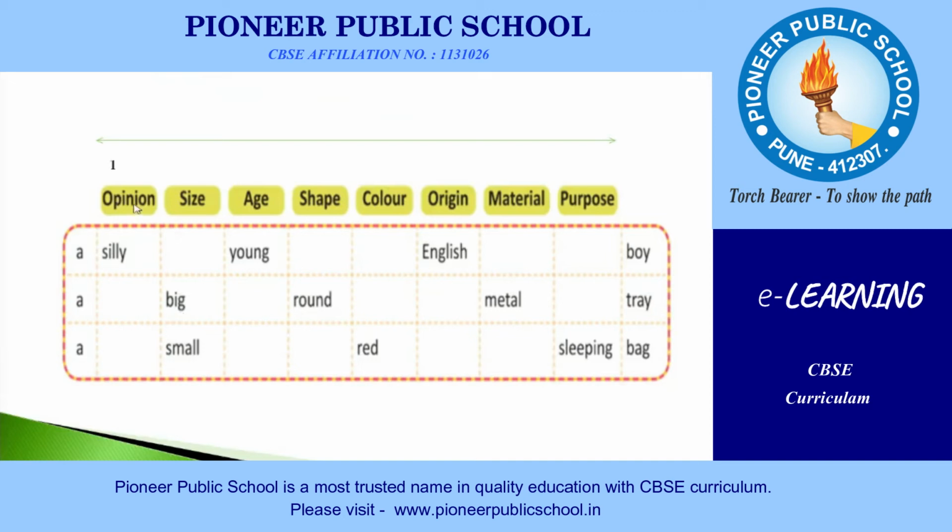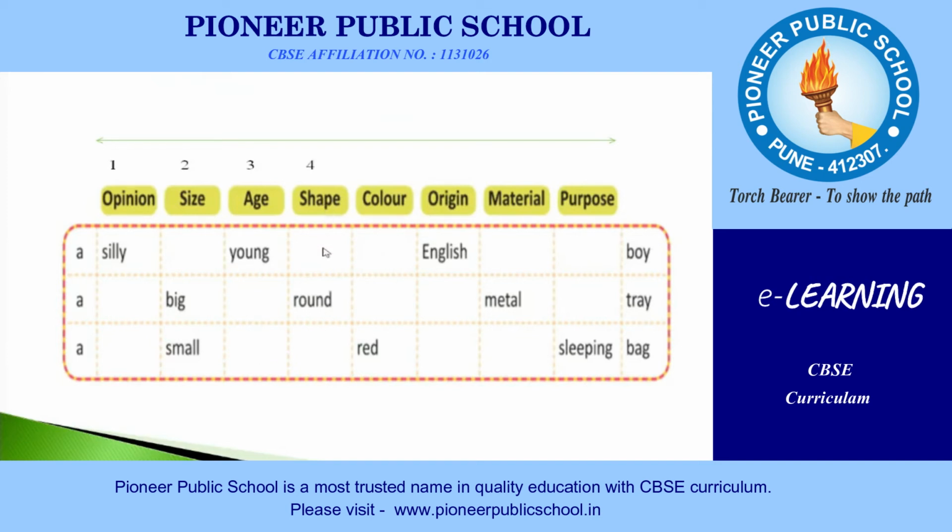Now, opinion will be coming at the first place. So what kind of words will be coming in the opinion? Silly, interesting, boring. What about the size? Big, small, tiny, enormous. Age, young, old, middle-aged.